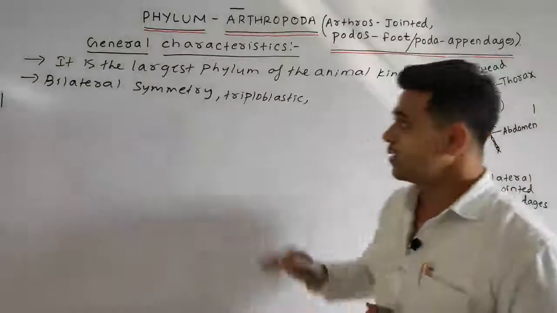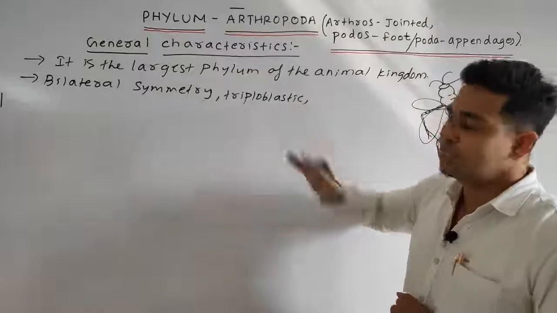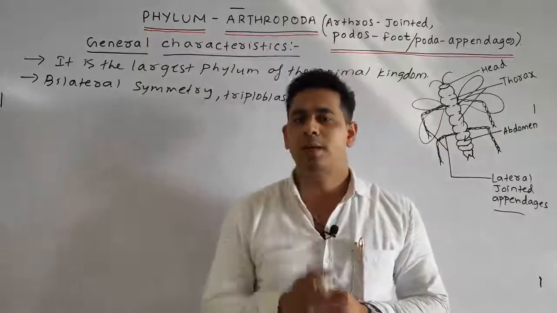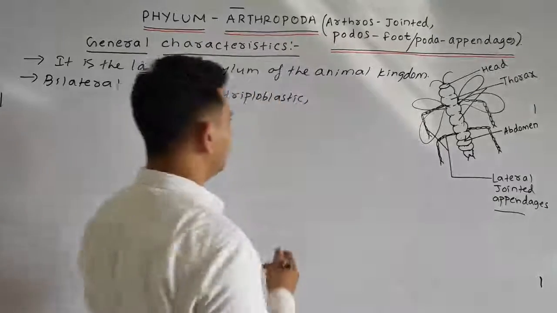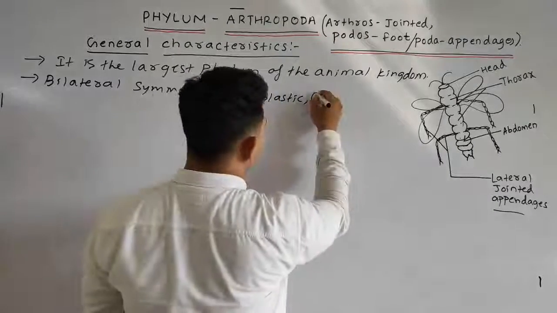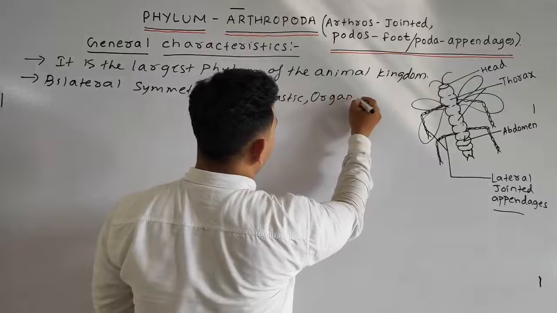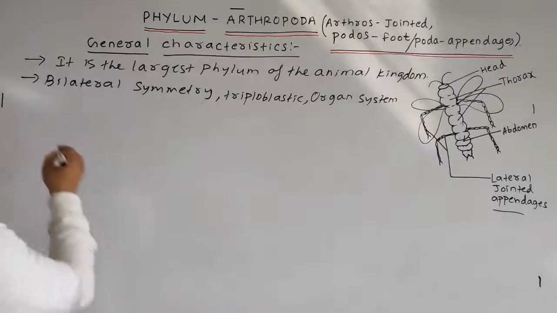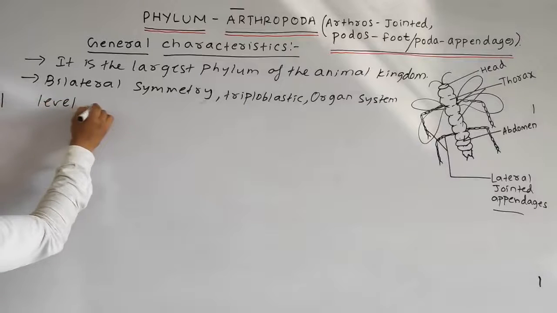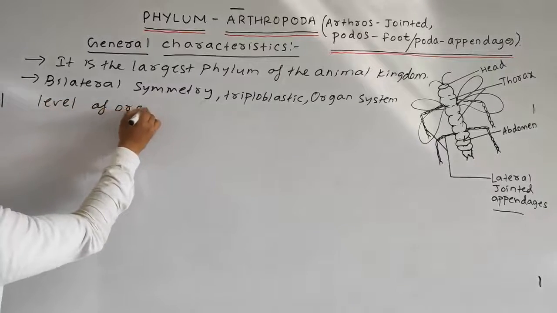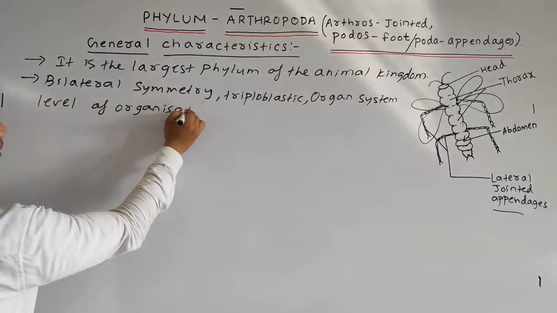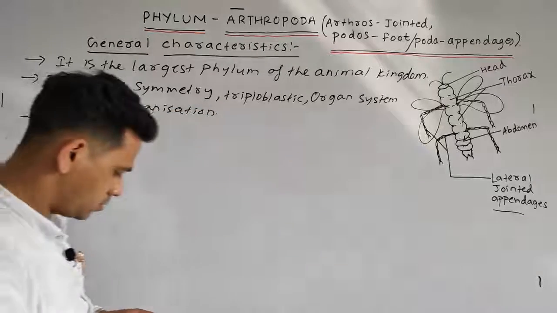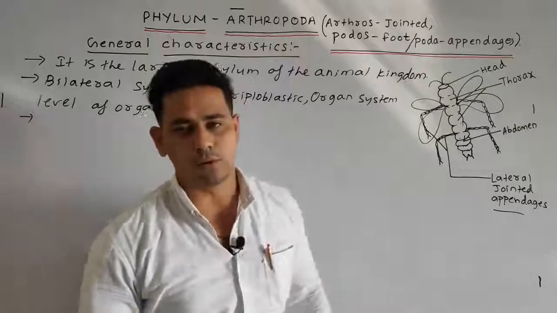Next students, what is the type of body organization they have? They have the organ system level of organization.